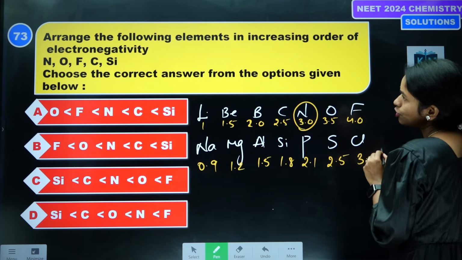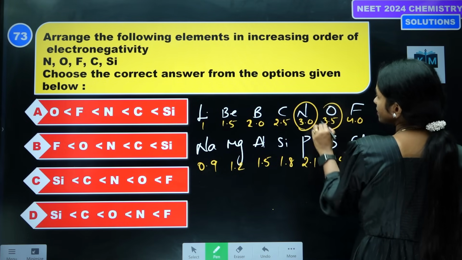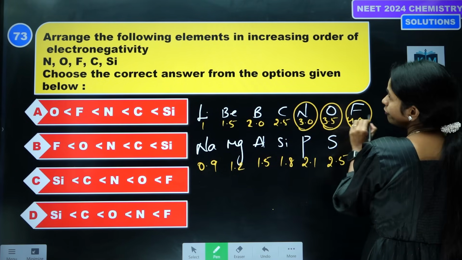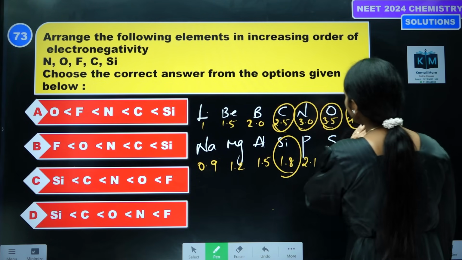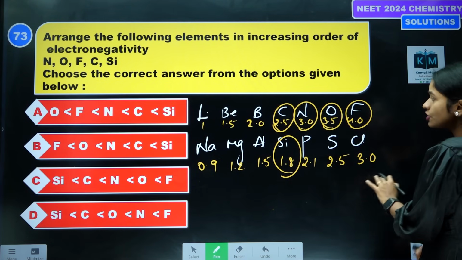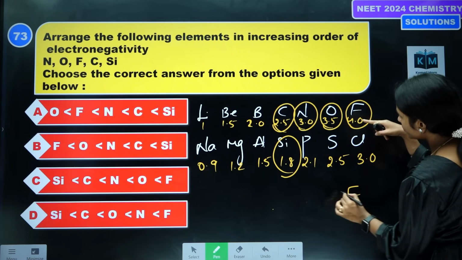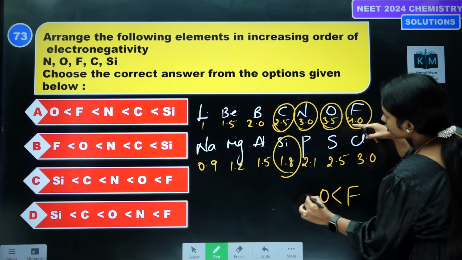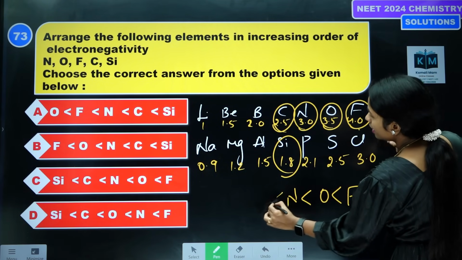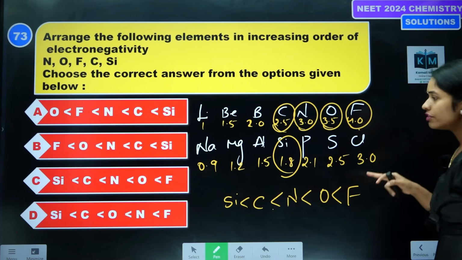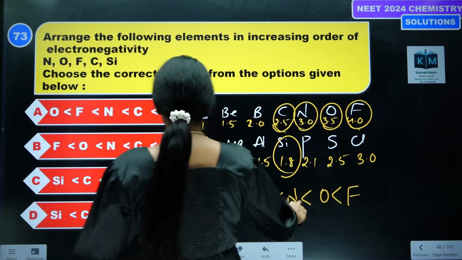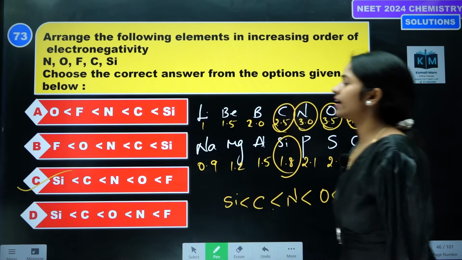Tell me, nitrogen, and they were asking oxygen. Next they're asking fluorine. Next they're asking carbon and silicon. Now see the electronegativities and arrange them in order. Fluorine is the most electronegative, then oxygen, then nitrogen, then carbon, and last is silicon. See in which option it is suiting. Option C is the correct answer.